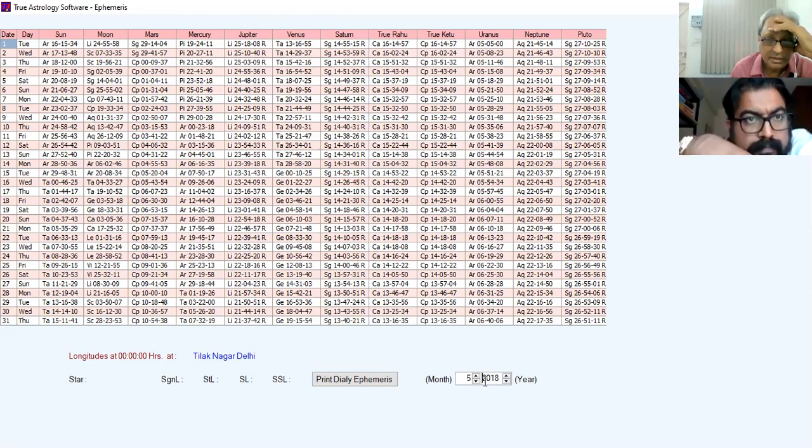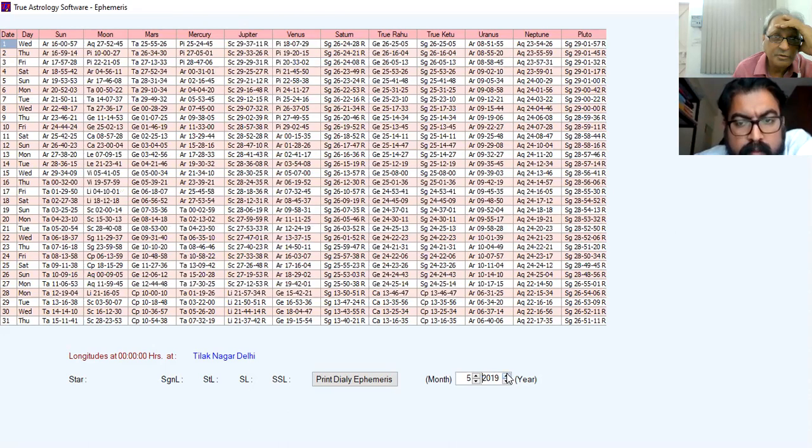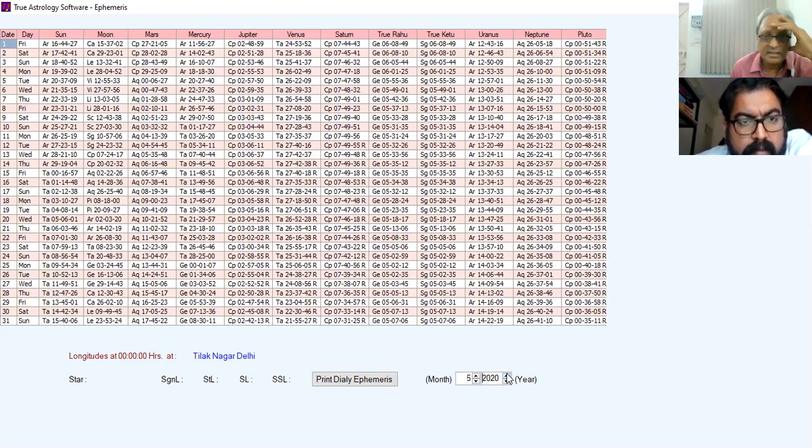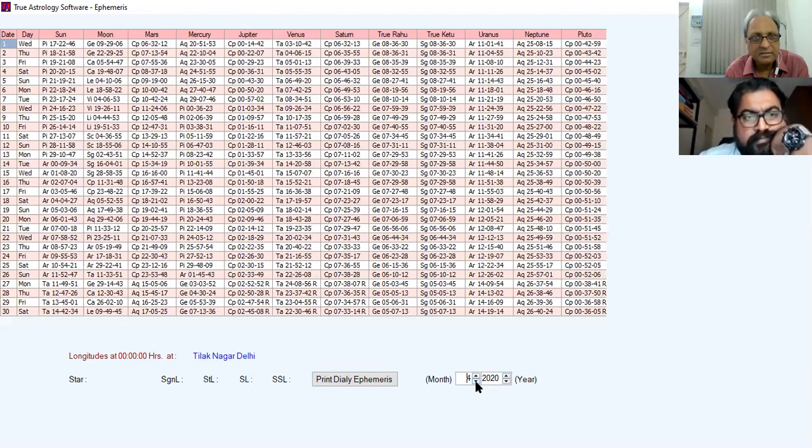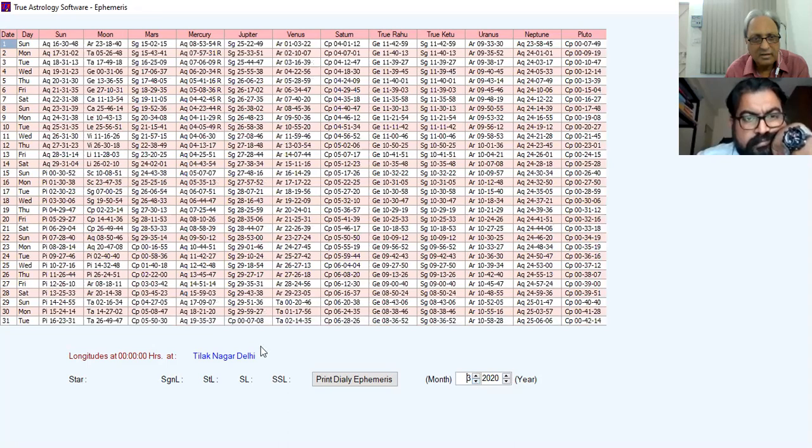In 19 May, it will be in the Scorpio sign. In 20, it has appeared in the Capricorn. So it entered into the Capricorn on March 2020.